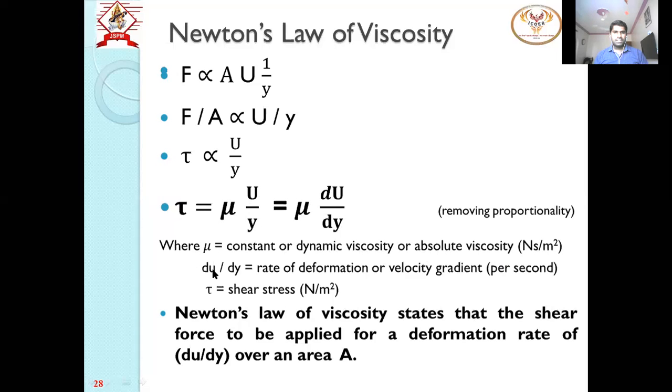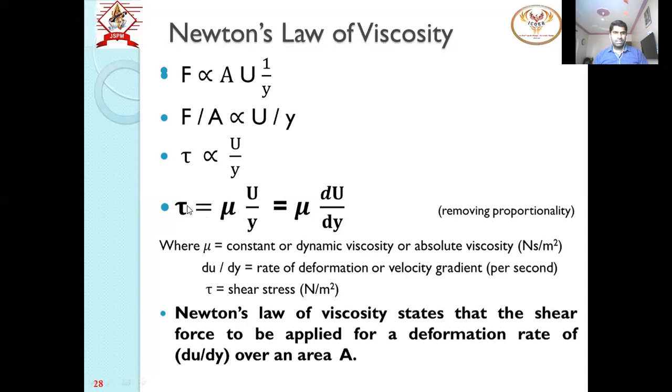This ratio du upon dy is called the rate of deformation, or velocity gradient, since it is u upon y. Its unit is per second: velocity unit is meter per second divided by meter, so only per second remains. Tau is the shear stress, measured in Newton per meter square.